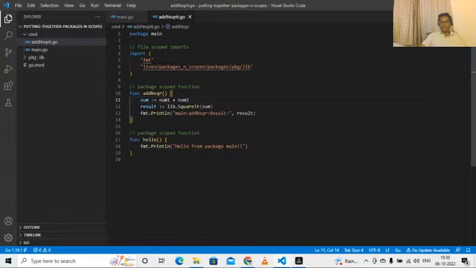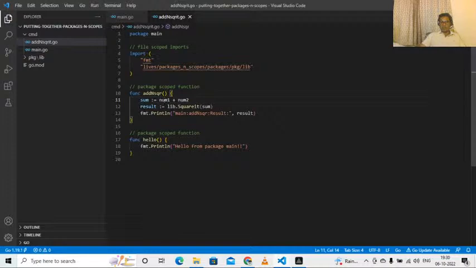Where is it written? Just by looking at the function call, I can tell it's written inside a package called lib. This package lib is present in my same project, packages and scopes, pkg, lib.